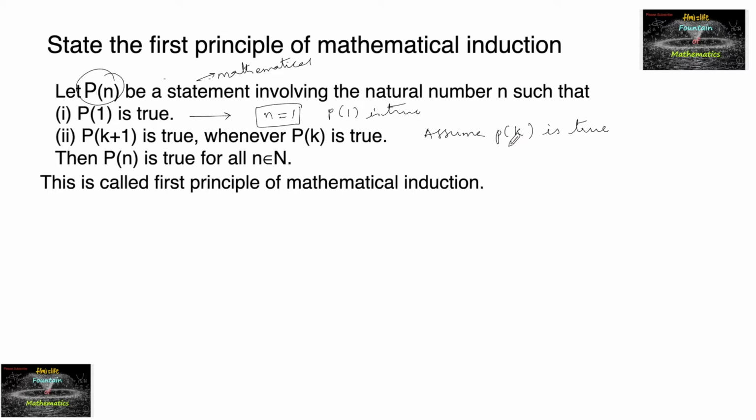Let us consider some k where k is less than or equal to n. For some k, P of k is true, we have to assume that, and by using this, P of k is true, we need to prove that P of k plus 1 is also true.